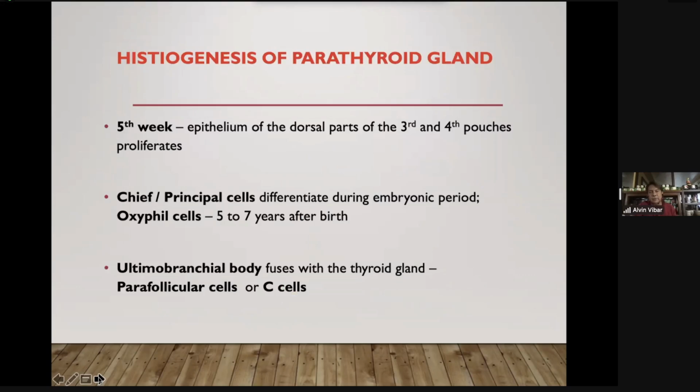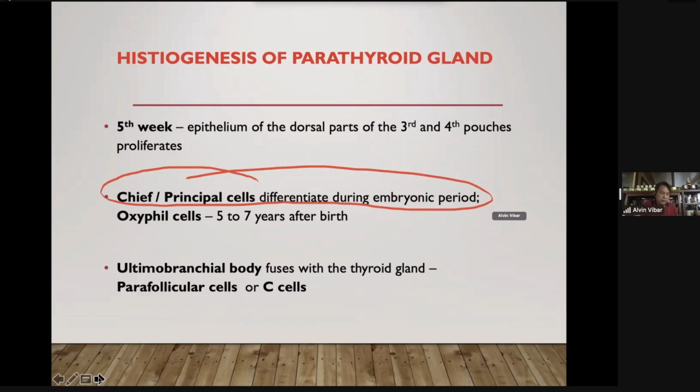Histology of the parathyroid gland: two cells to remember, chief cells and oxyphil cells. The chief cells, take note, will differentiate during the embryonic period. And it was mentioned during your orientation, the chief cells or principal cells will secrete the hormone, parathyroid hormone. And take note that the oxyphil cells, these are the supporting cells of the parathyroid gland, not seen at birth, and these will be formed 5 to 7 years after birth. Take note, oxyphil cells are not present at birth.